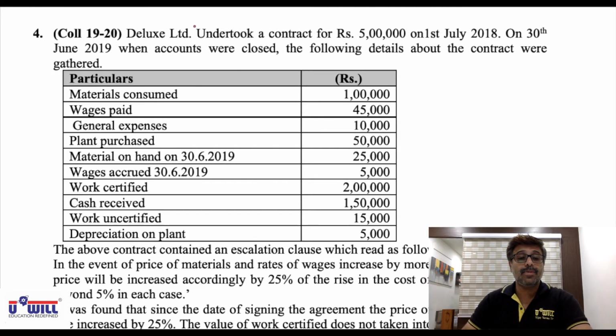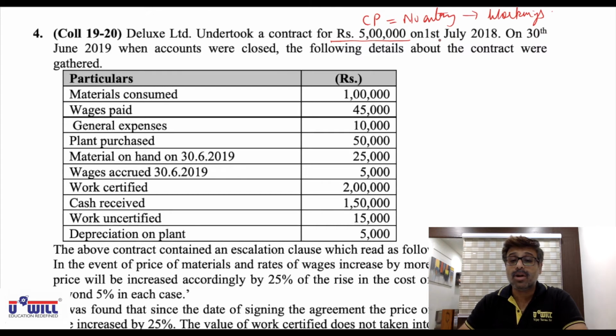Look at question 4. Deluxe Limited undertook a contract for rupees 5 lakhs. So that is the contract price. No entry for that because we have an incomplete contract. So it could be used just in the workings. Okay. We have been discussing this in so many questions.